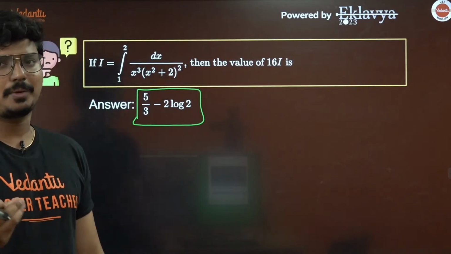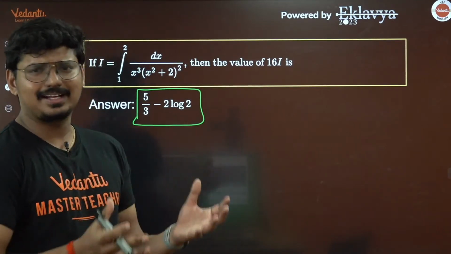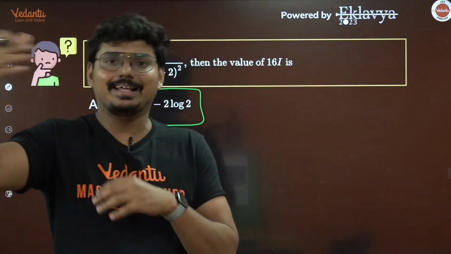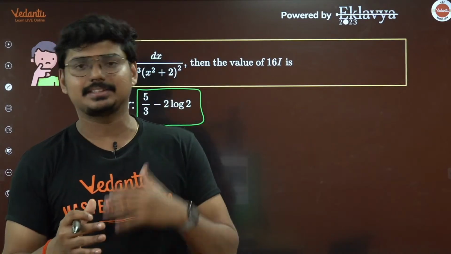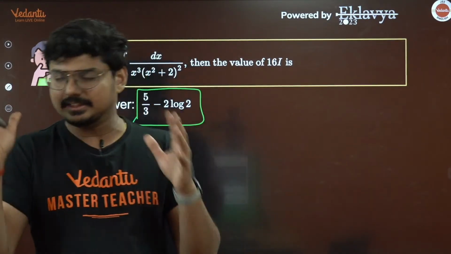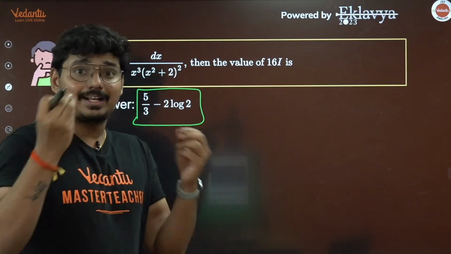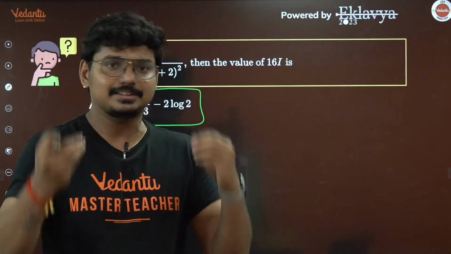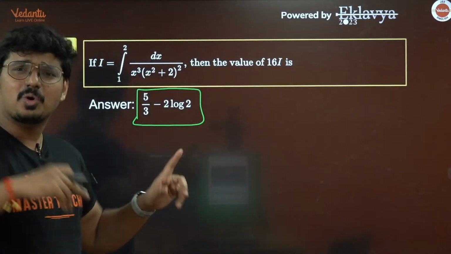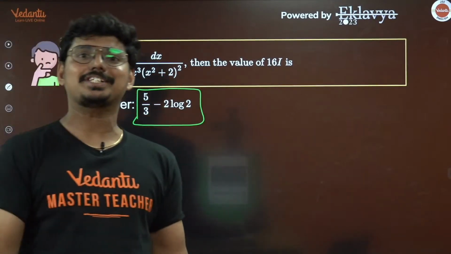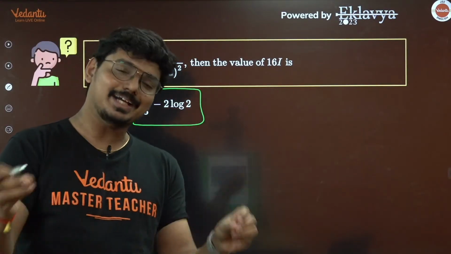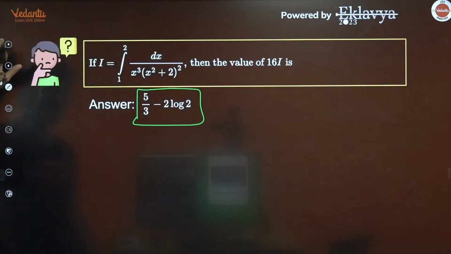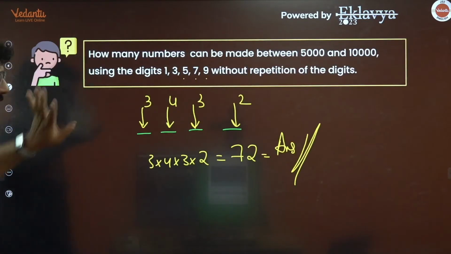Don't get stuck in a single question. If you're not able to do it, first do the analysis, okay? You got the idea within 1 minute, go for the question. If it is becoming lengthy, you see the time, if it crosses, let us say 4 minutes or maximum 5 minutes, just leave that question. If you're not able to get an idea within 1 minute, maybe spare another 30 seconds, still not getting the idea, just leave the question, go to the next one. Because there are so many easy questions waiting for you. So don't disappoint those questions, guys. And this is one such type of question for you.